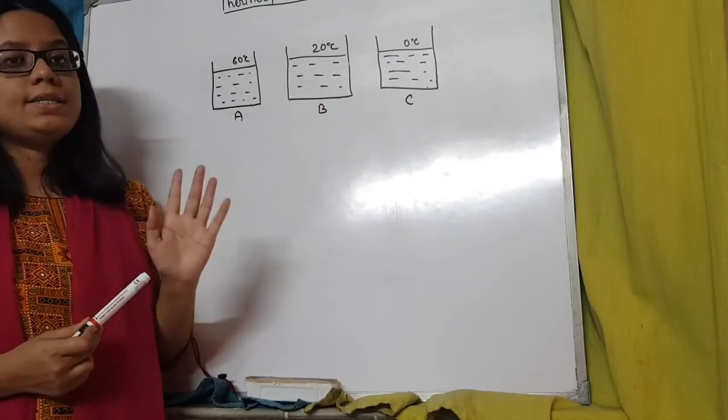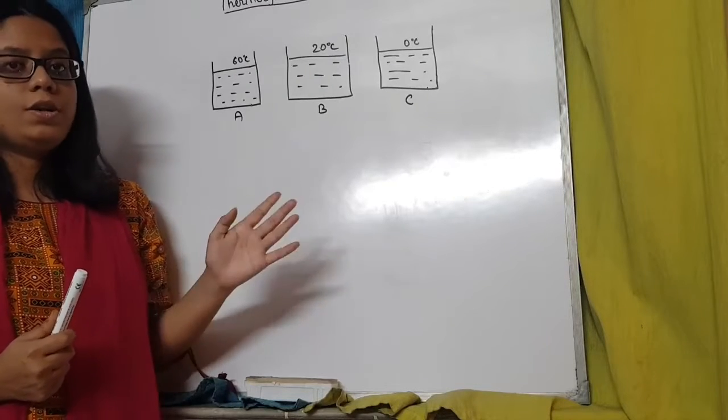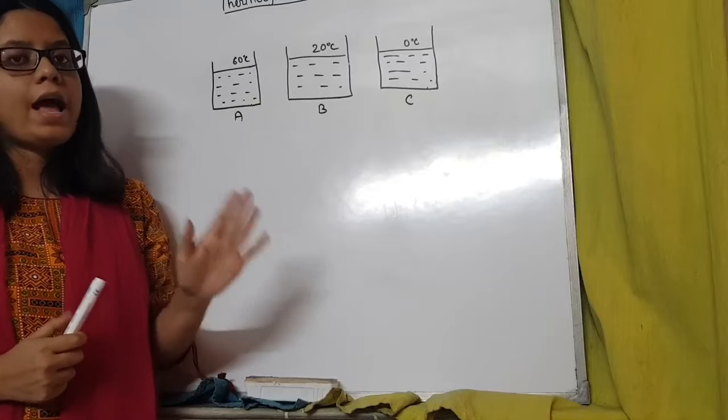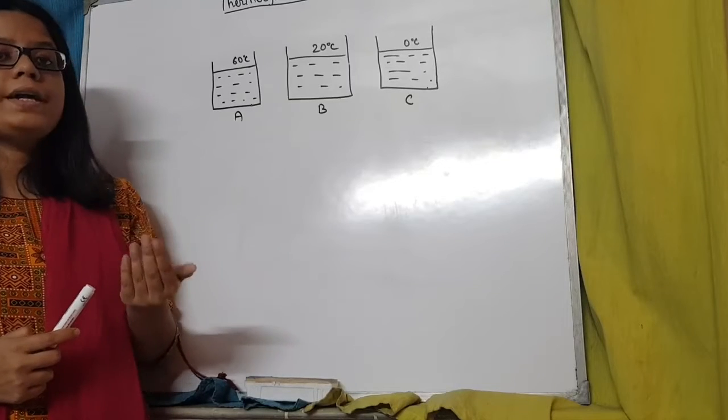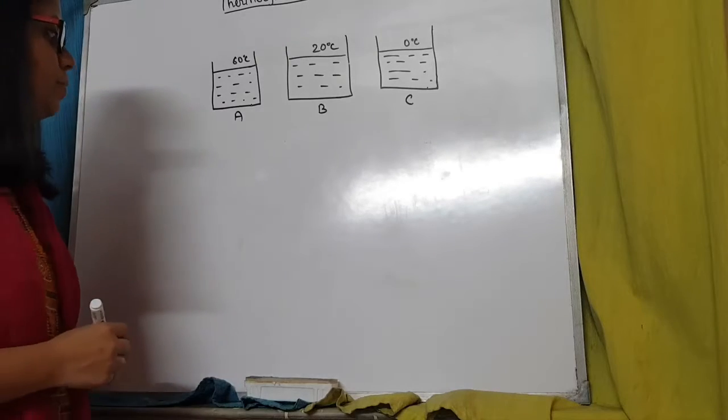So this is how you can say that the temperature definition that we had up till now, the degree of hotness or coldness, is not a very scientific or accurate definition. So we need to find a better definition for temperature. How can we find a better definition for temperature?